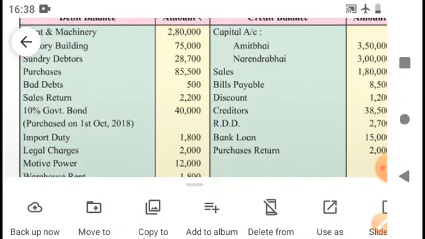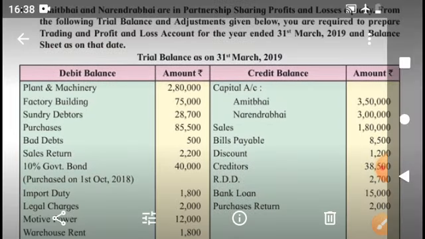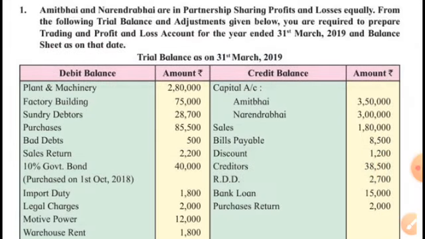That's it. Then import duty. Import means purchase of goods. So this duty, a kind of tax, is paid on the goods which were being purchased. So this is purchase expenditure. Direct expenditure will be debited to trading account. Legal charges, indirect expenditure, profit and loss account.